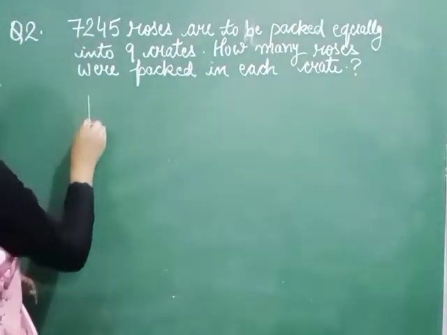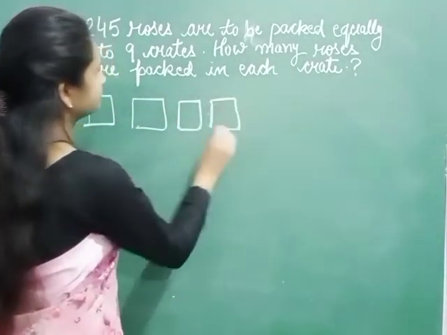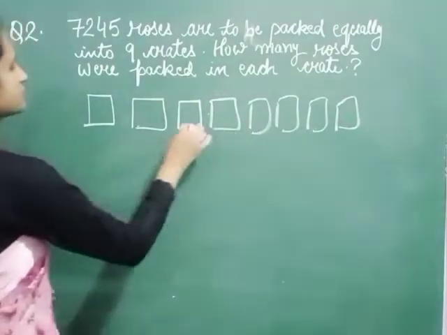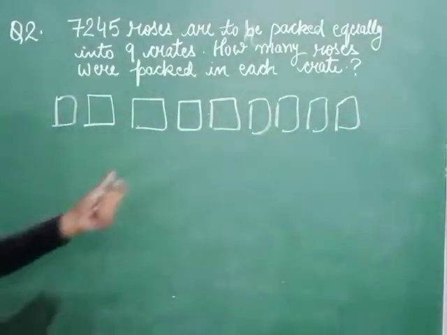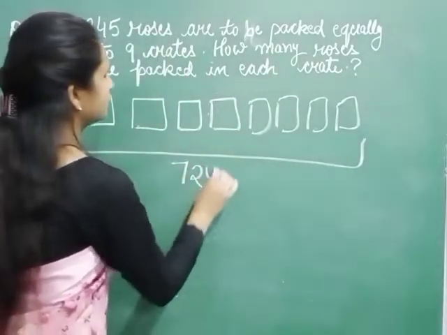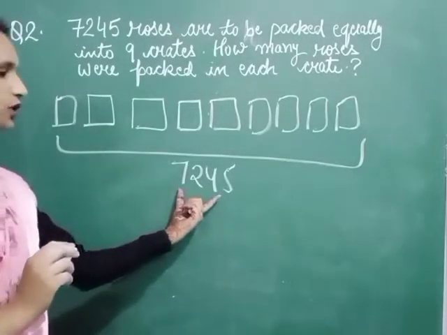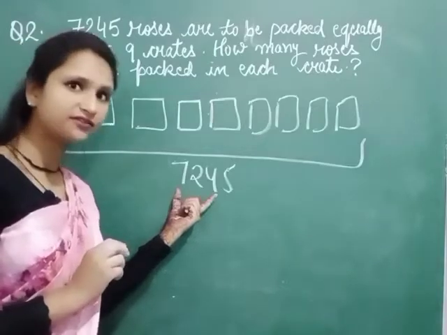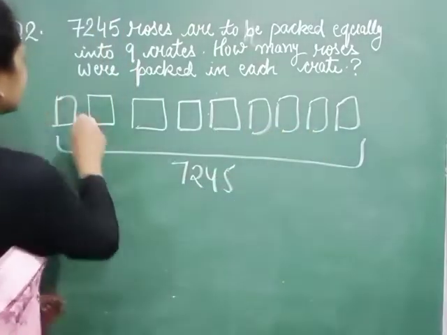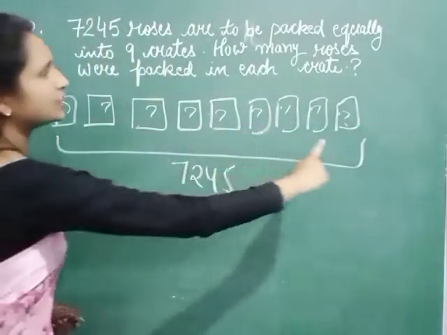So for example, let us suppose these are 9 crates, and total number of roses are 7,245. So we have to distribute these 7,245 roses equally into these 9 crates. We have to find how many roses will come equally in these 9 crates.